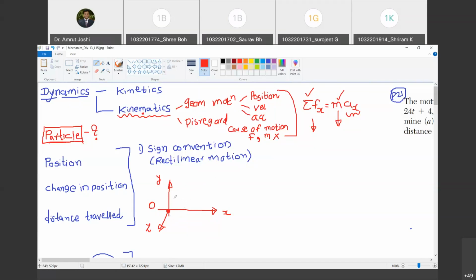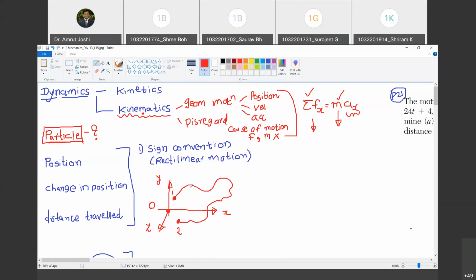Now, let me say this thing. Let us say observer has observed the motion of the particle. Are you with me? Yes, sir. And it has moved along this path. Happy? Yes, sir. It has moved along this path from point number 1 to point number 2. Happy? Yes, sir.